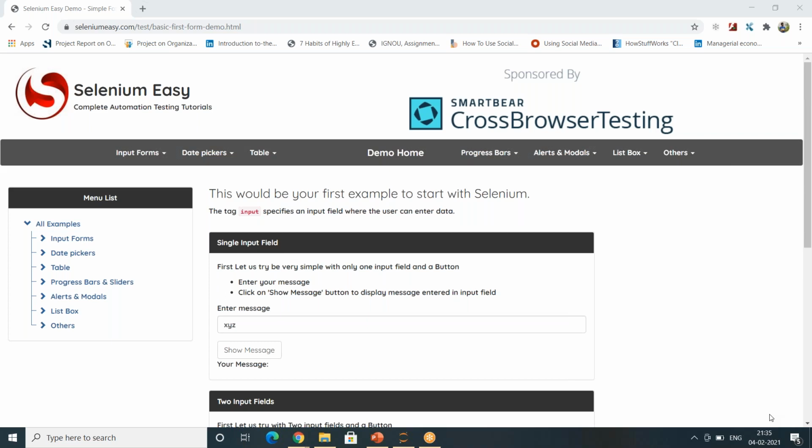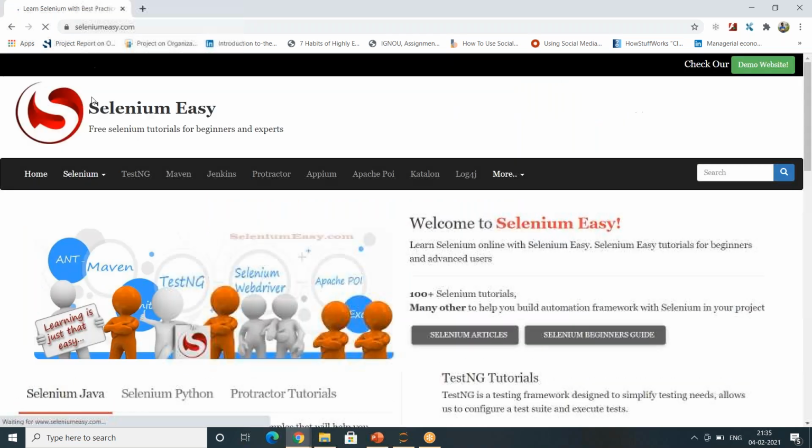Okay, so how to read the HTML of any particular web page? If you want to do Selenium with Python automation or Selenium with Java automation, you need to know how to write an XPath or how to write a CSS for a particular click. So if I click here, behind this click there is an XPath or a CSS.